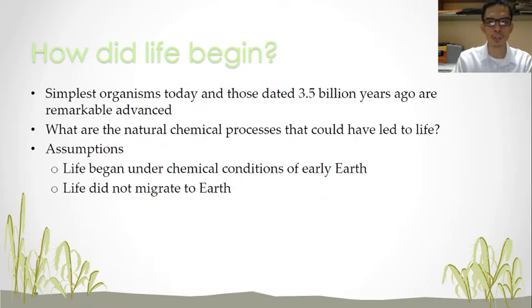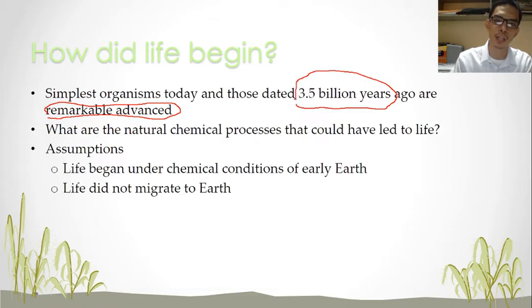Alright, next one. The simplest organisms today are those dated 3.5 billion years ago, which are remarkable and advanced. During that time, 3.5 billion years ago, the advanced organism was the bacteria. Even though they are simple, they are already advanced in terms of that timeline.